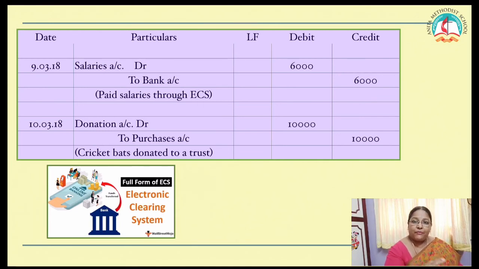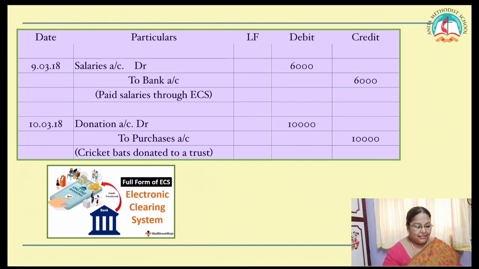From the stock you have taken and given it as donation. So the journal entry is donation account debtor to purchases account. Write the amount 10,000. Cricket bats donated to a trust. Is that clear, children? You are able to understand?